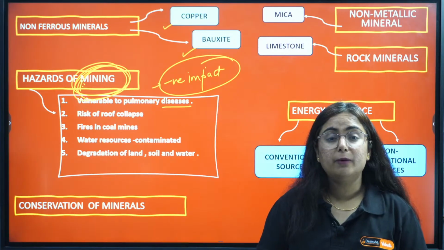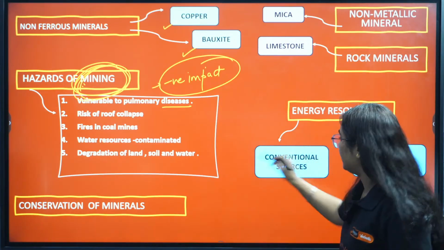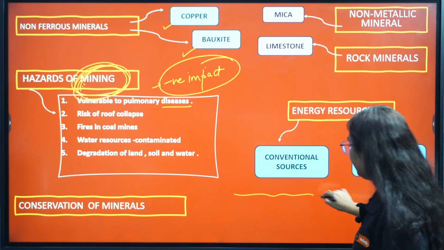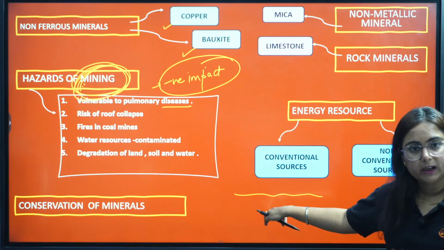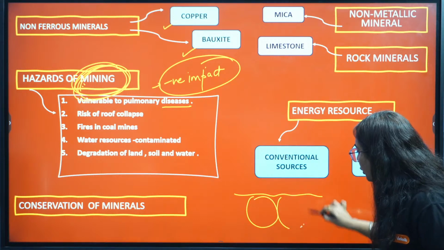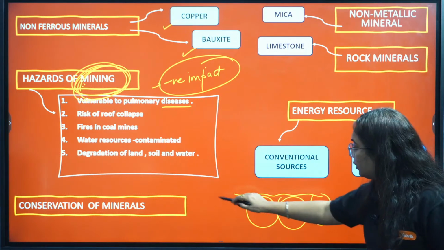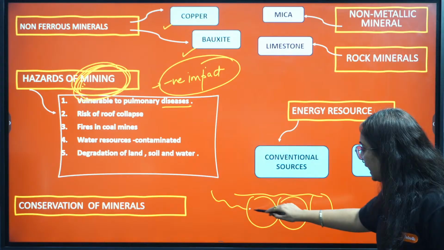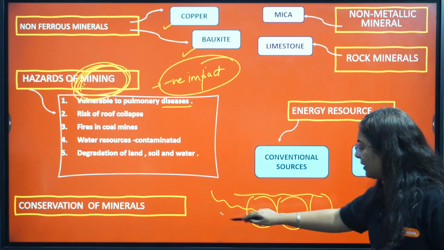Okay, then we have risk of roof collapse, because the mineral is not present at the top layer of the soil. It's present somewhere beneath these rocks. So they are making a channel and going beneath the surface.